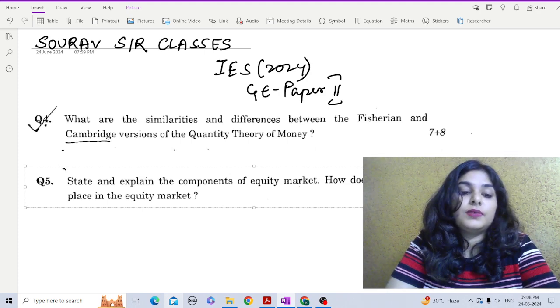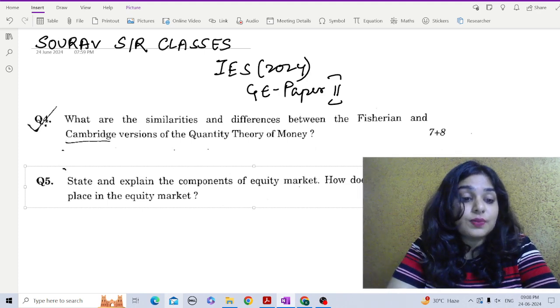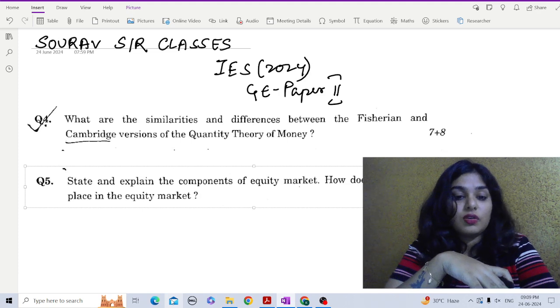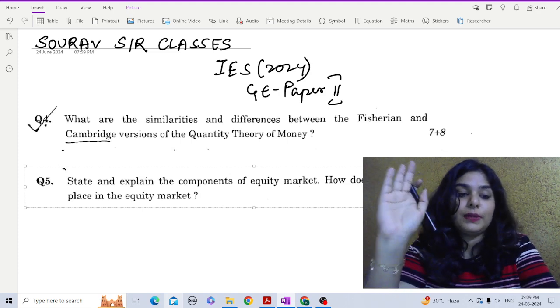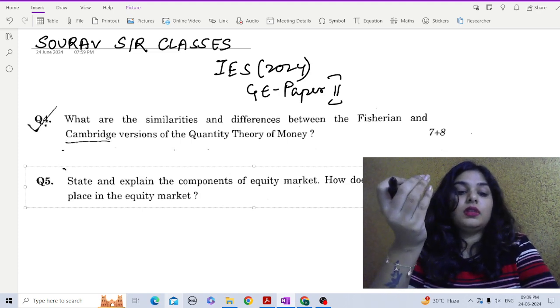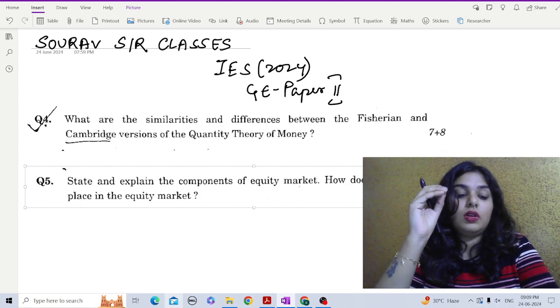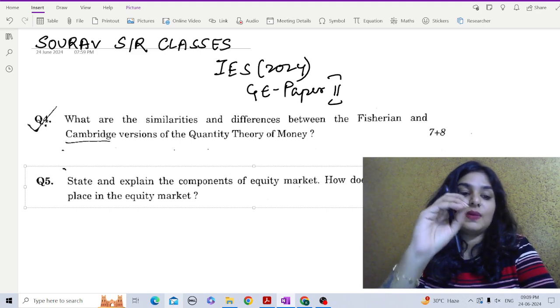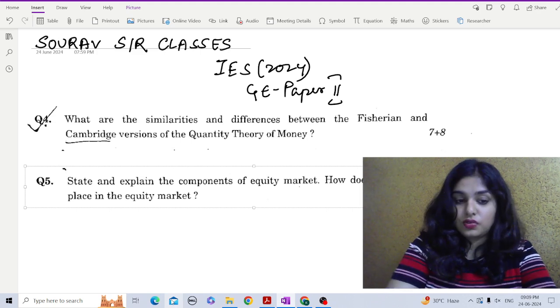Both theories say that there is a direct relationship between the quantity of money in circulation and the general price level in an economy. That is, M is directly proportional to P. And both theories talk about the long run, that is, the primary focus is on the long run effect of change in the money supply on price rather than short term fluctuations.